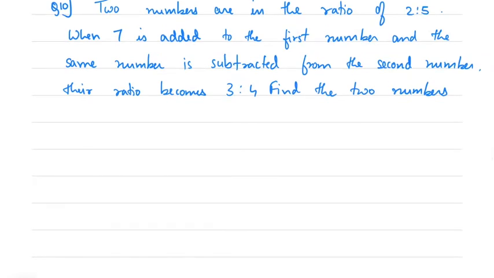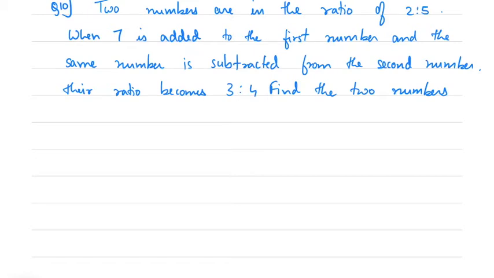Two numbers are in the ratio of 2:5. When 7 is added to the first number and the same number is subtracted from the second number, the ratio becomes 3:4. Find the two numbers. Okay, these type of questions also we have solved, right?